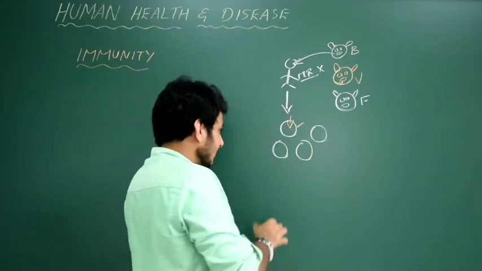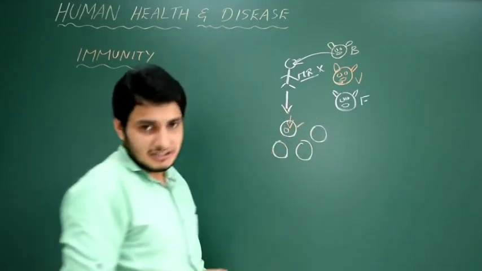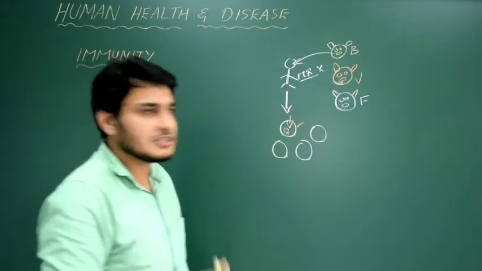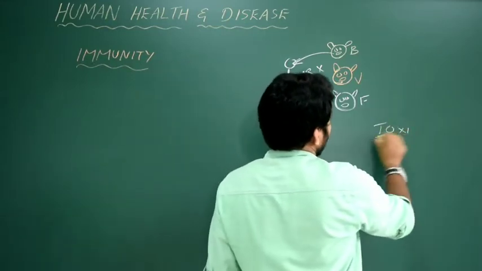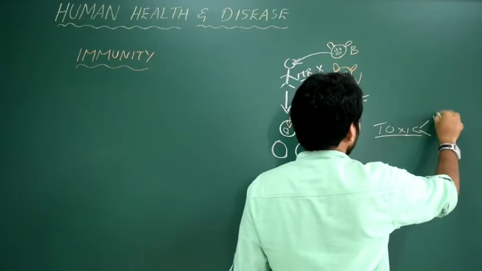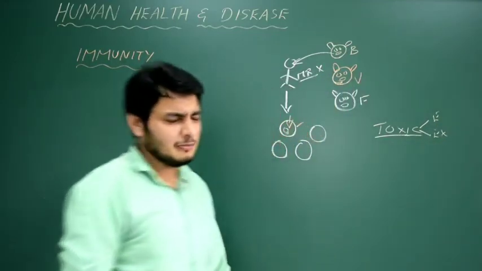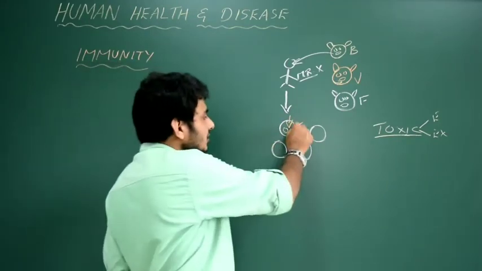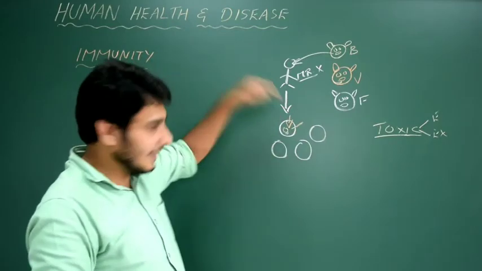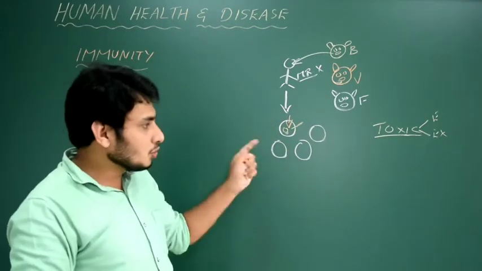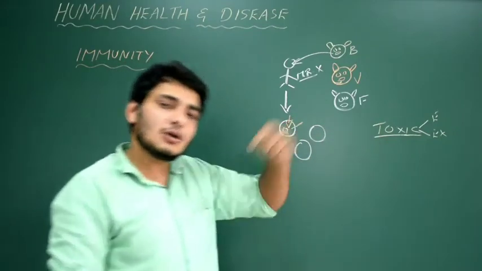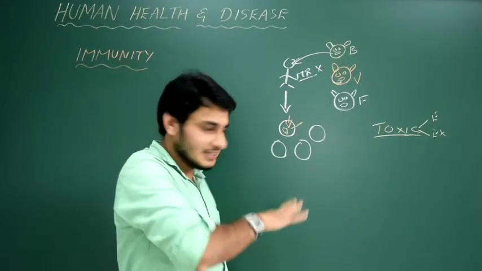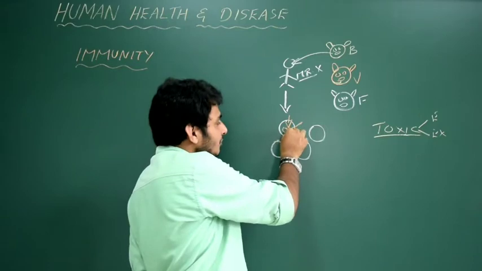So now this bacteria got entry into one cell of Mr. X. What's going to happen is, it starts producing some toxic material. Why do they produce this toxic material? The toxic material could be of 2 types, endotoxin and exotoxin. I will not talk about it now. This toxin is going to neutralize the chemicals present within this cell. Otherwise, the chemicals of Mr. X's cell can kill this bacteria. So to neutralize it, it has to release certain chemicals. So they are going to fight with Mr. X's cell chemicals, to neutralize that cell, and now it is comfortable for this bacteria to multiply.